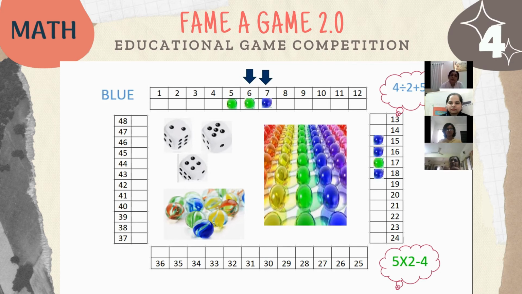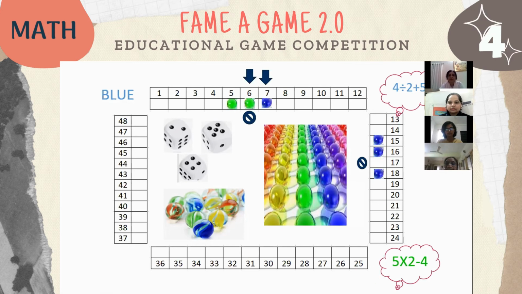Now, the opponent can challenge blue that his answer is wrong, because according to green, the calculation done is different. So green will say that your answer is wrong, and blue has to prove himself: see, I have calculated in this way, so my answer is correct. If he proves himself, then green who challenged will be given a penalty, his marble will be removed and minus 5 points will be given.